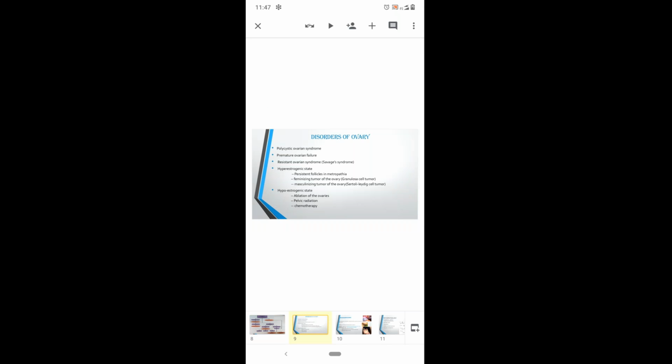And this is the evaluation. So coming to the causes in detail, first we'll discuss about the disorders of ovary, then uterine outflow tract, then we'll go with endocrine and other causes, nutritional causes. So coming to the disorders of the ovary, PCOS is the most common cause for secondary amenorrhea. First, we have to know in detail about the PCOS. And then other causes will be the premature ovarian failure and resistant ovarian syndrome like Savage syndrome, hyperestrogenic state like persistent follicles in metropathy and feminizing tumors of the ovary, vascularizing tumors of the ovary. And hypoestrogenic state also causes, that is ablation of the ovaries, pelvic radiation and chemotherapy. All these are the causes for secondary amenorrhea.